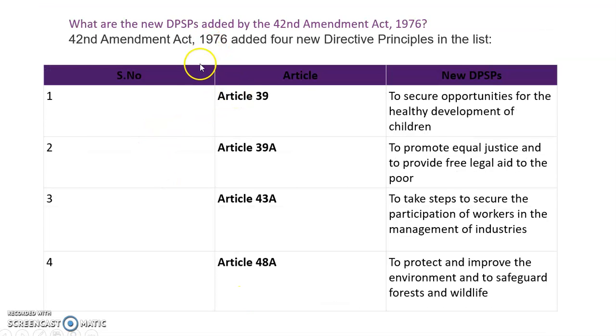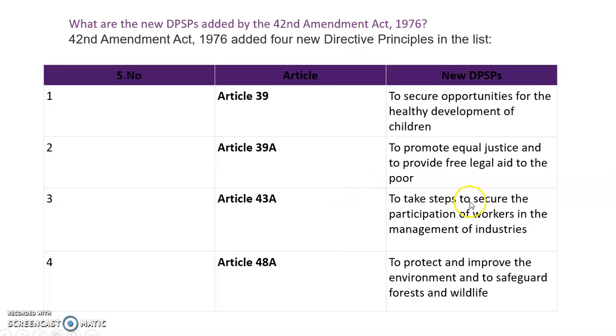So in 1976, 4 more principles were added. Those 4 more principles are Article 39, 39A, 43A, 48A. 39 says that opportunities should be secured for the healthy development of children, meaning the child is to be taken care of. And 39A says the state has to promote equal justice and provide free legal aid to the poor.